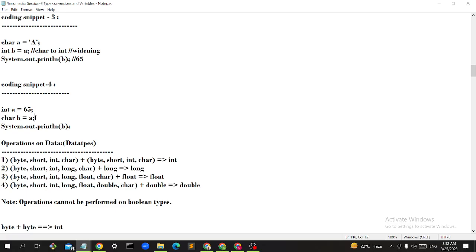So which conversion does it come under? Narrowing. So those conversions are called narrowing conversion. Narrowing means who will convert, the system or the programmer? Programmer. So the programmer has to convert now.